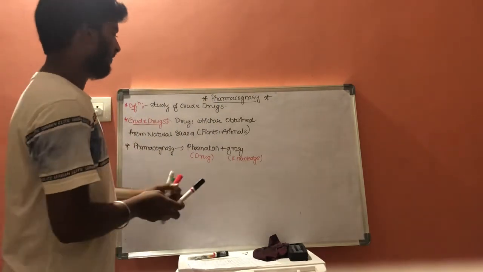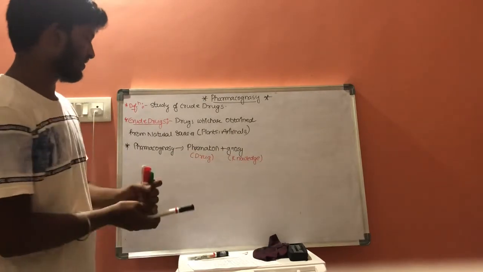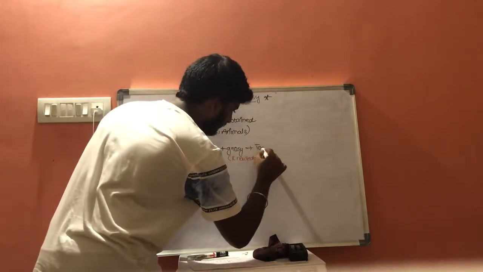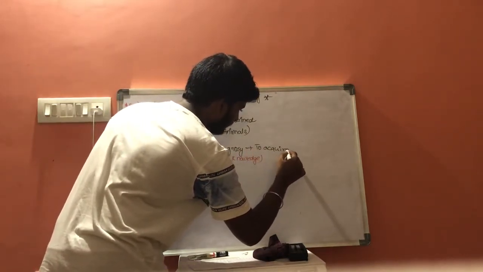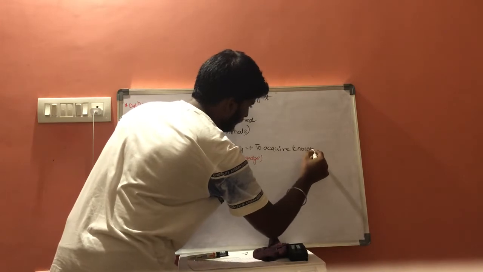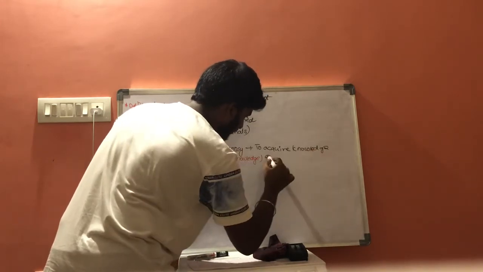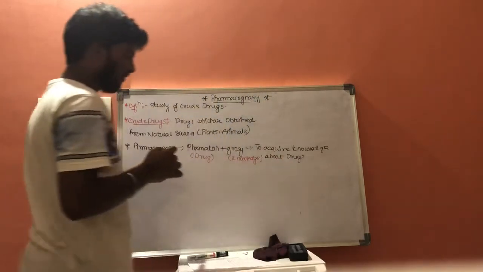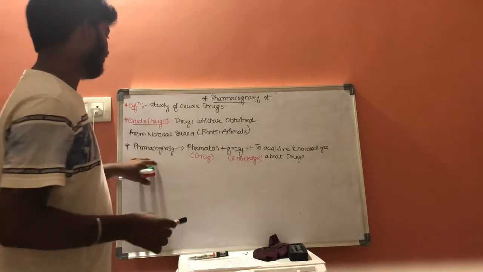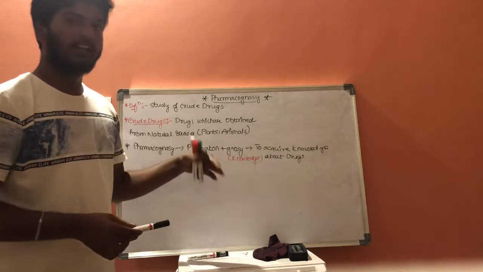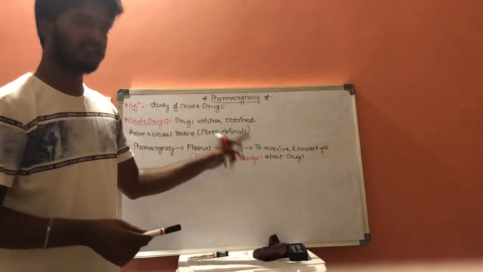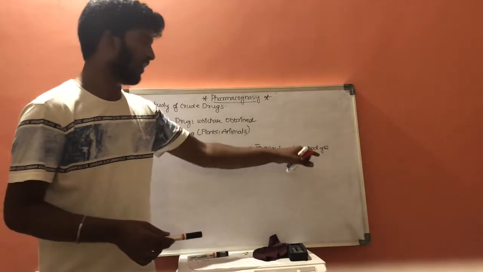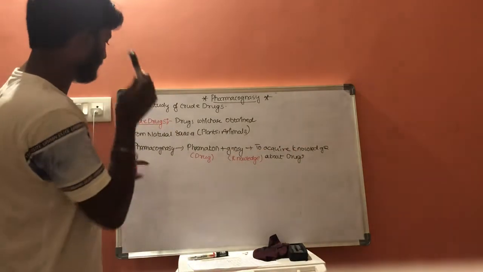Combining together, pharmakon plus gnosi is pharmacognosy, which in Greek means to acquire knowledge about drugs. To acquire knowledge about the drugs is pharmacognosy. Pharmakon means drugs, gnosi means knowledge, combined together it means to acquire knowledge about drugs.